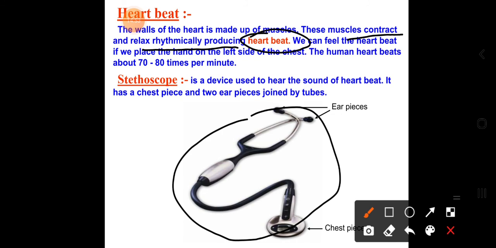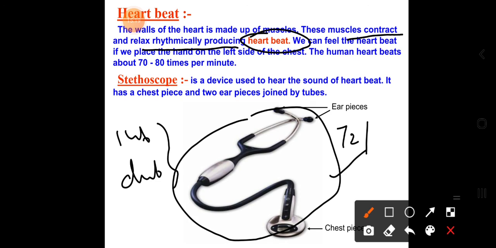Generally we hear normal sounds like lub dub. A lub and dub together is called one heartbeat. In a healthy adult human being, the heart beats 72 times per minute.